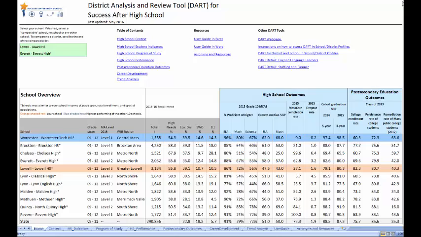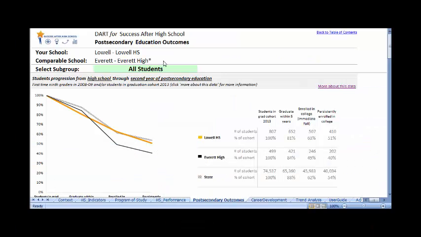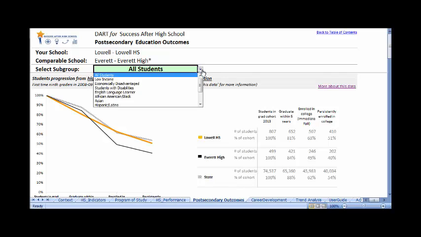When using the Success After High School DART, you can select your school and also a comparison school, or compare your school to others listed on the table. Postsecondary Outcomes are on the far right of the Home tab. On the Postsecondary Outcomes tab, there are a number of different charts and tables illustrating various postsecondary outcomes for your school, compared to the comparison school and also compared to the state. You may also view this data for all students and for students in any one subgroup listed.